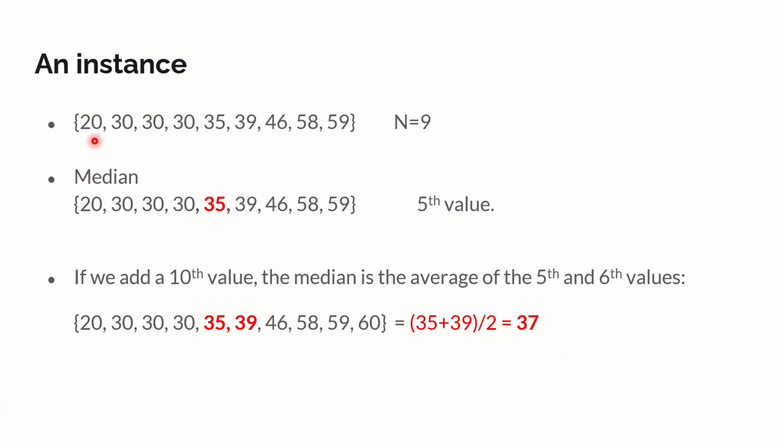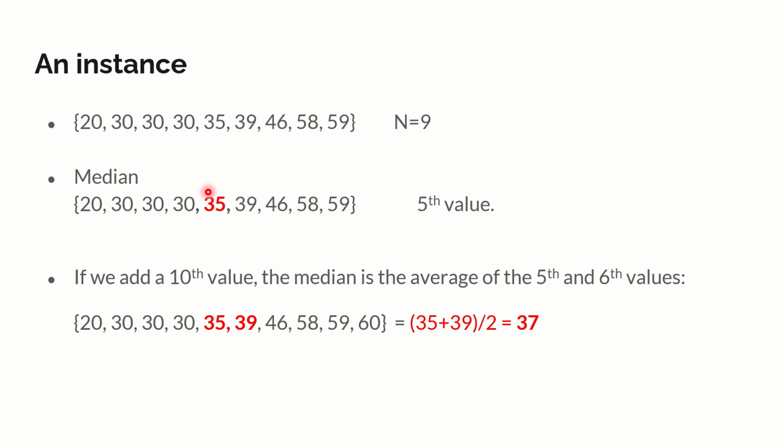So you see that here I've got 20, 30, 30, 30, 35, 39, 46, 58, 59. So the total number of entries, if you see, is 9. So what is the median now? It is exactly the center value. It is arranged in magnitude, in increasing order. So 35 is the median here. The fifth value is 35 and that's the median.